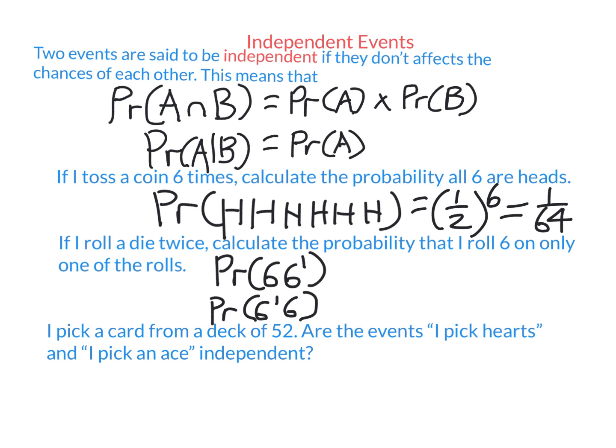Well, because these 2 events, getting a 6 and not getting a 6, are independent, I just multiply their probabilities. So the probability you get a 6 is 1 over 6. Probability you don't get a 6 is 5 over 6. What you'll actually see here is that this will be the same. It'll be 5 over 6 times 1 over 6. The probability that this and this happens is just 5 over 6 times 1 over 6.